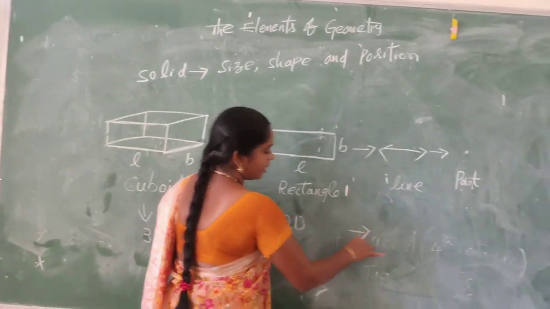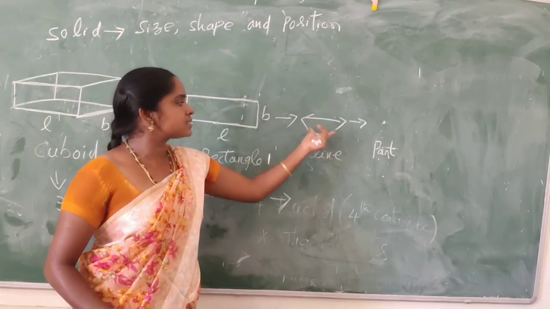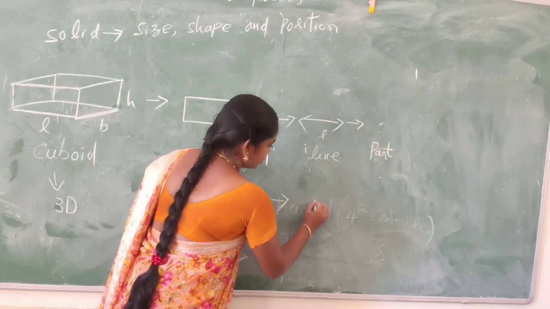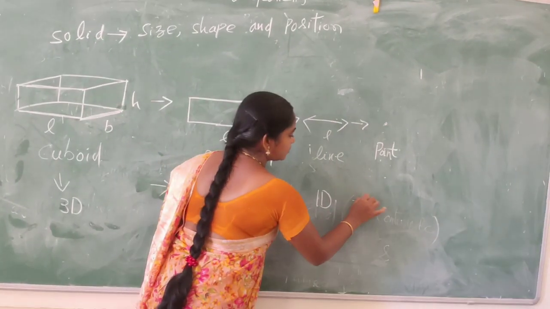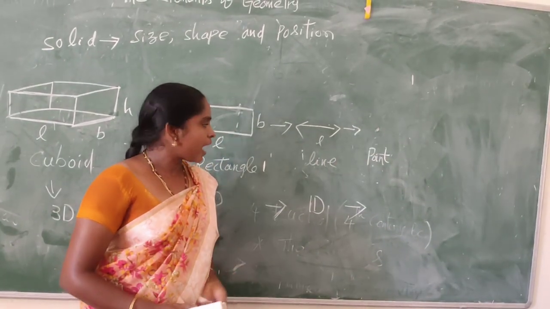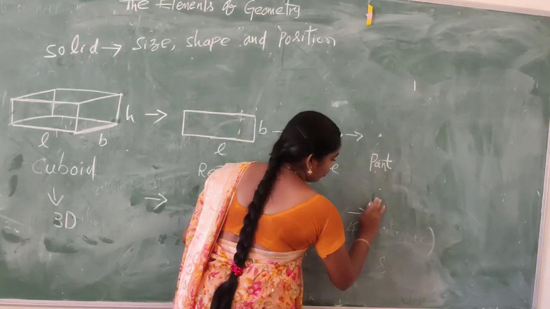Next, line. A line has only one dimension, that is length. So it is one-dimensional. Next, point. A point has no dimensions.